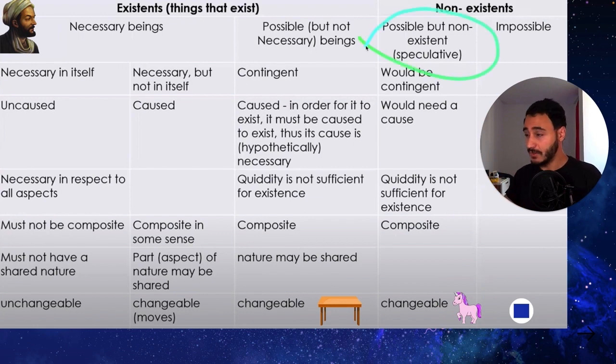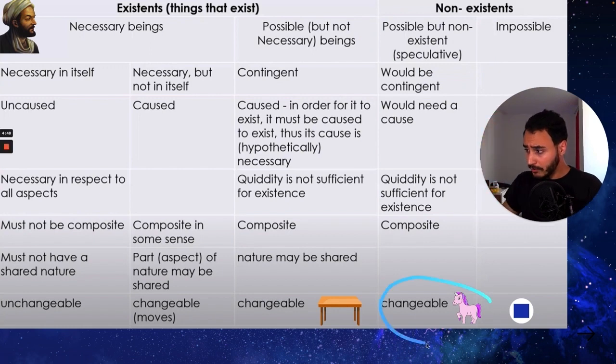No, it doesn't exist. So the essence of them is possible, like you could have a horse with one horn. So a unicorn could exist, but it doesn't really exist. It's a perfect example of the things that are possible to exist, but don't really exist. Then you got the impossible things.